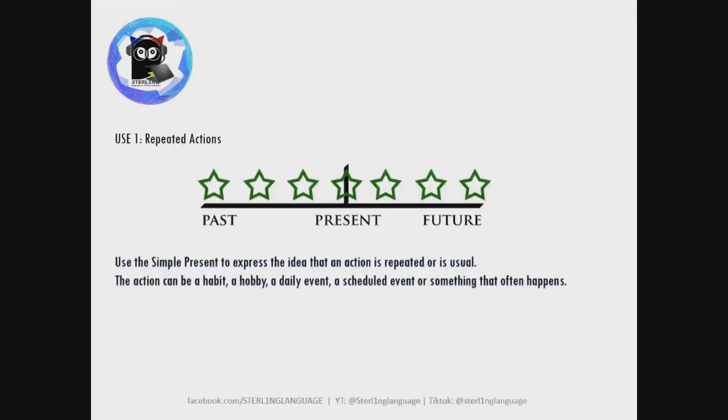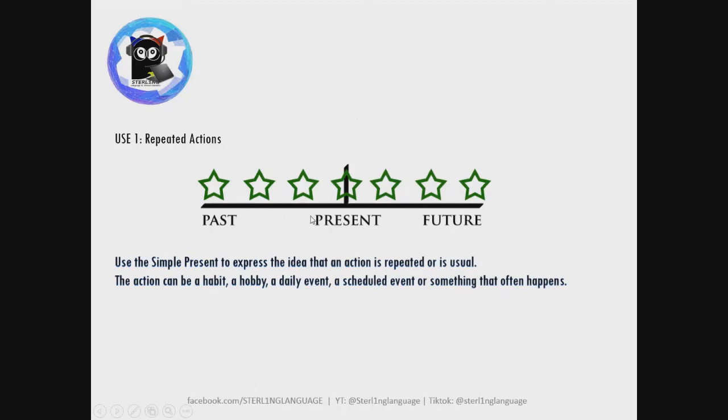Here in the next screen, now we're going to take on the uses of the present tense. Now, as discussed on TikTok, if you haven't seen it yet, basically, here we have a timeline of past, present, and future time. However, tense does not equal time. In this case, though, for the timeline that we'll be using throughout this series, we will be using this timeline of past, present, and future. And then these stars indicate or signify the actions.